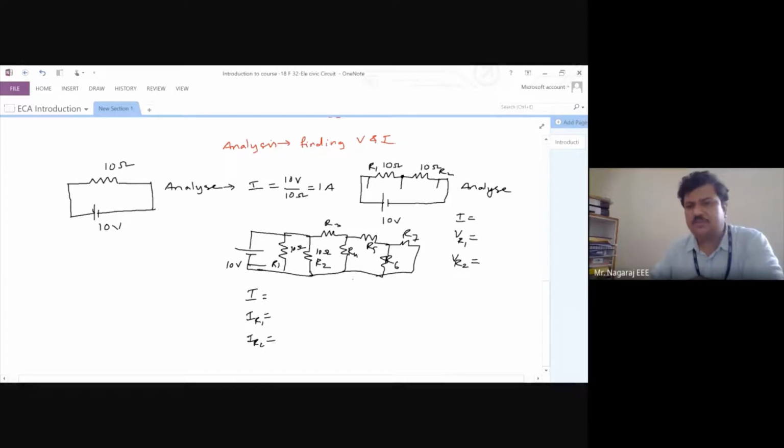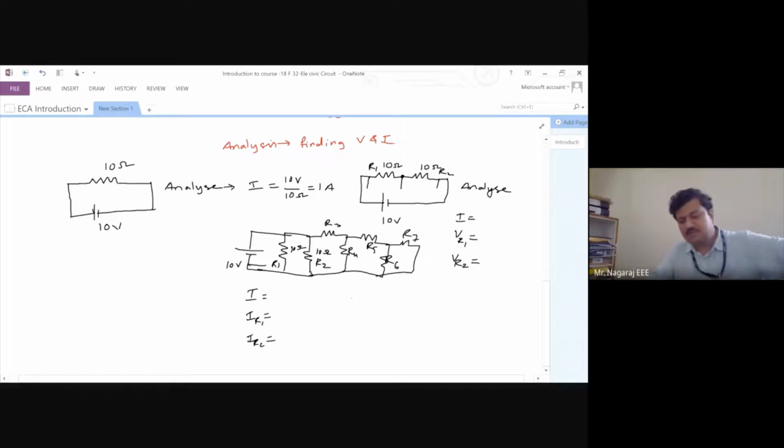So that is how the subject has evolved from a simple Ohm's law to various network theorems, to various domain analysis, Laplace domain analysis, Fourier domain analysis, simple circuit domain analysis. The analysis is very vast. It is a very vast subject. Whatever we study in this course is very fundamental things.